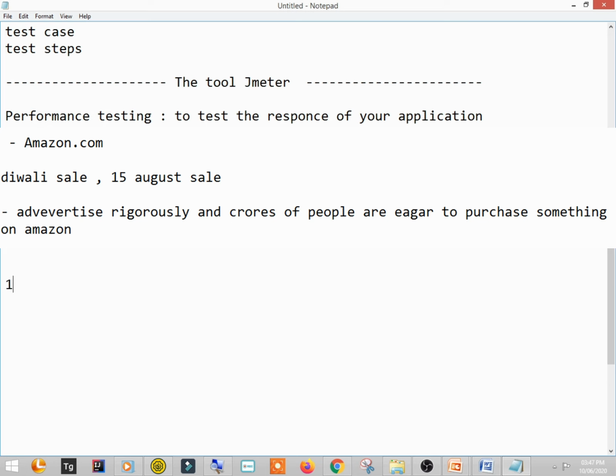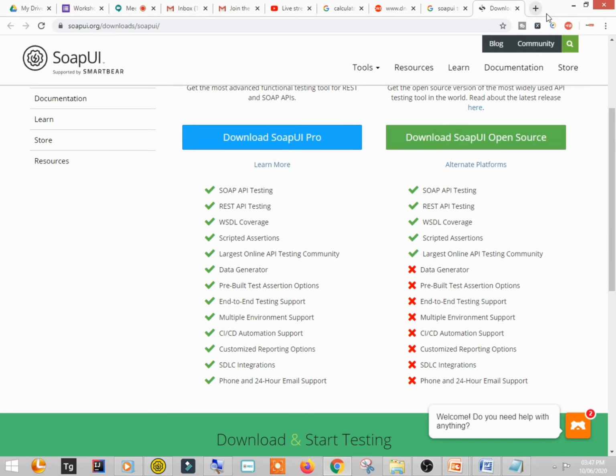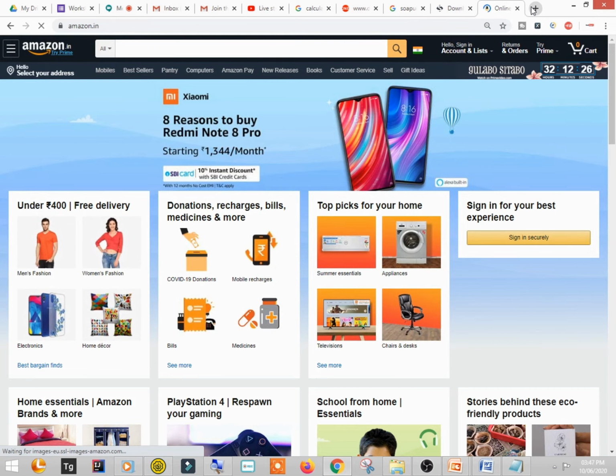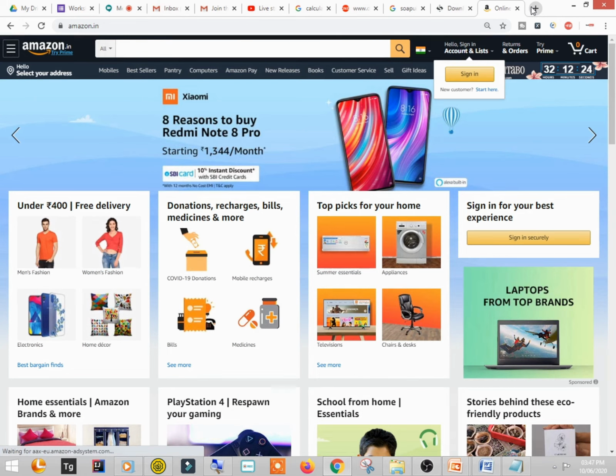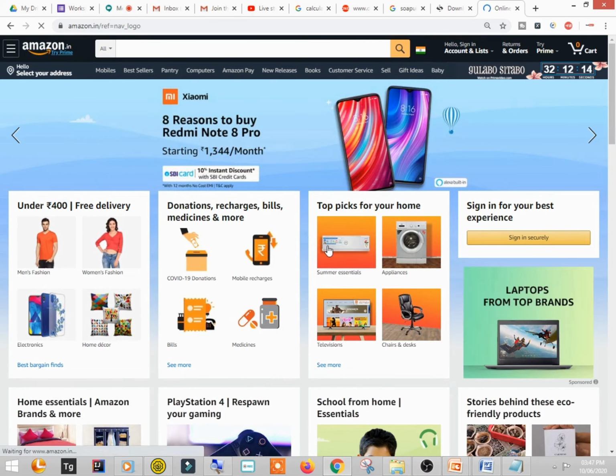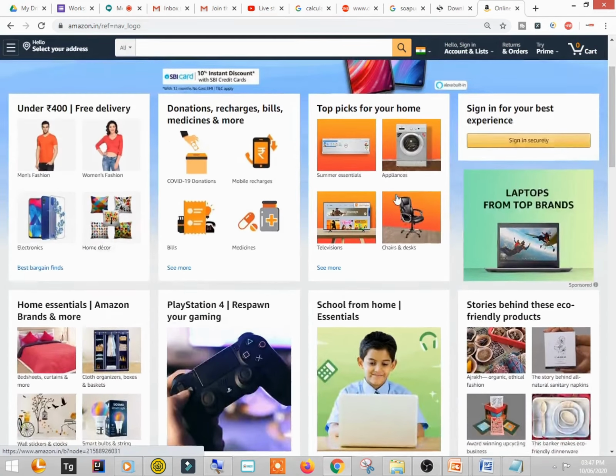So you can observe on 15th August there will be a huge load, right? Let me just open up Amazon site for you, amazon.in. Now see, opening this website and checking the functionality of it, this is normal simple testing.